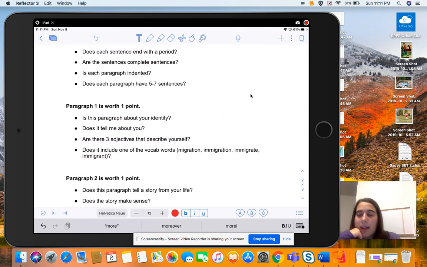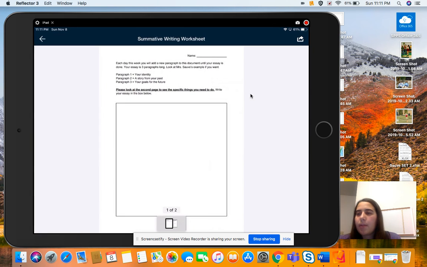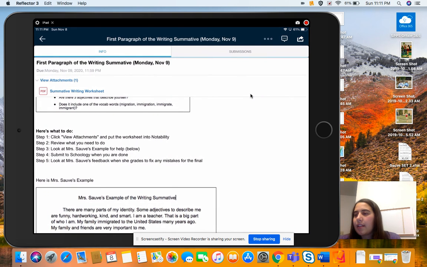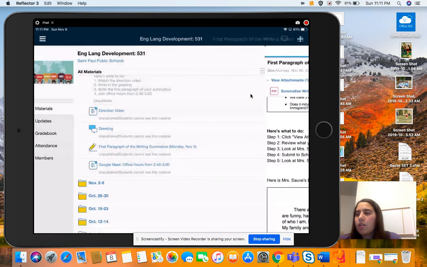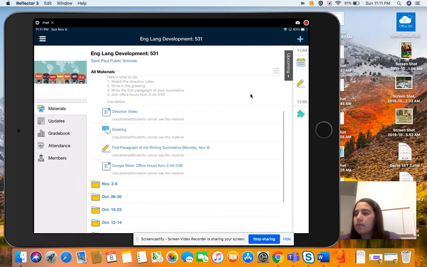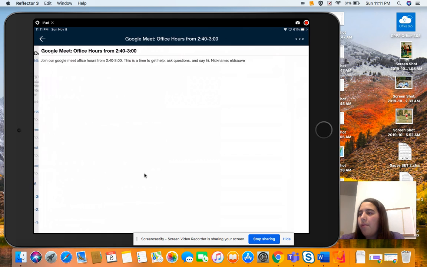So the last thing for today is there are office hours if you need any help on this assignment. So let's take a look at that in Schoology. So we're going to click right here. It says Google Meet office hours at 2:40. So it says join our Google Meet office hours from 2:40 to 3 o'clock. This time is a time to get help, ask questions, and say hi.